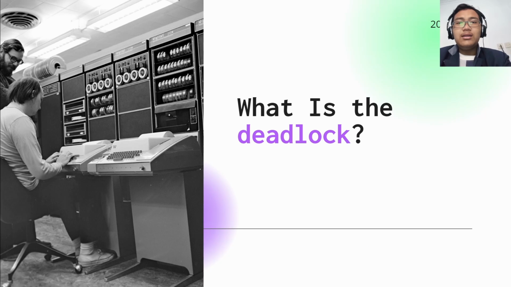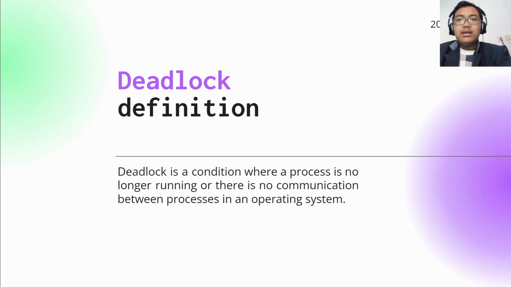What is deadlock? Deadlock is a condition where a process is no longer running or there is no communication between processes in an operating system. Deadlock is a condition in which two or more processes wait for another process to release the resource that is currently in use. Because several processes are waiting for each other, there is no progress in the work of these processes.